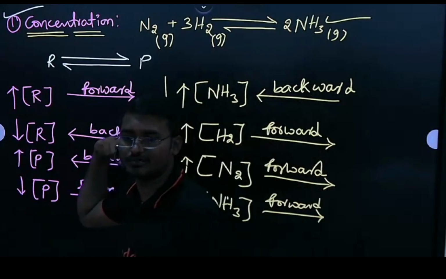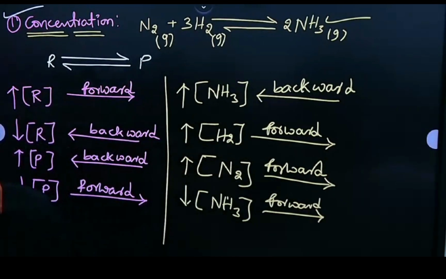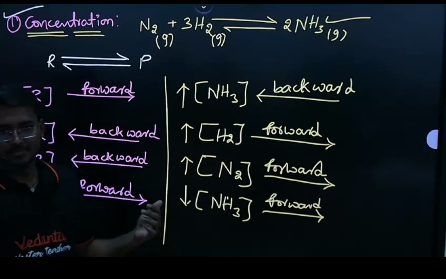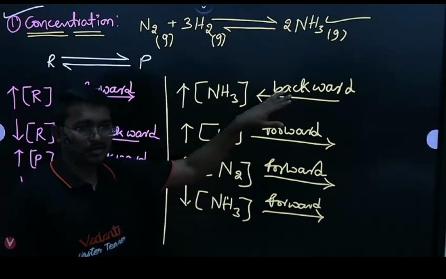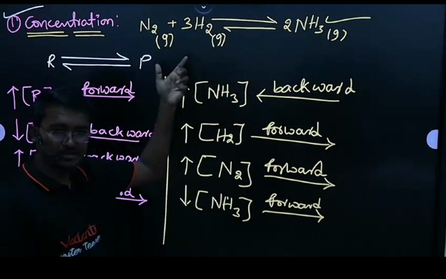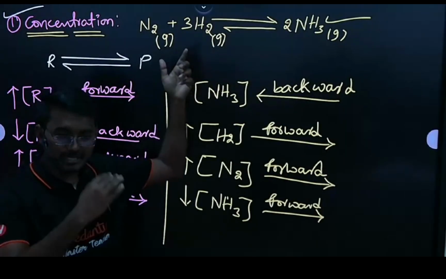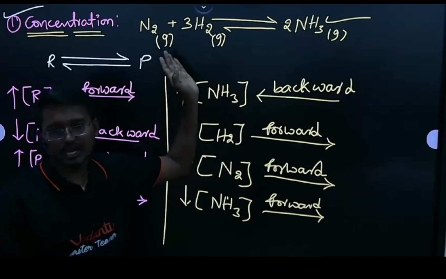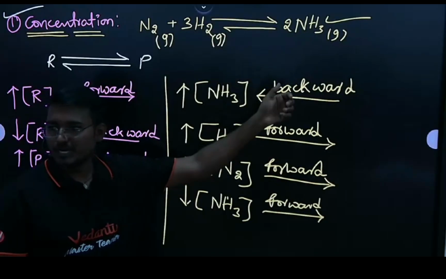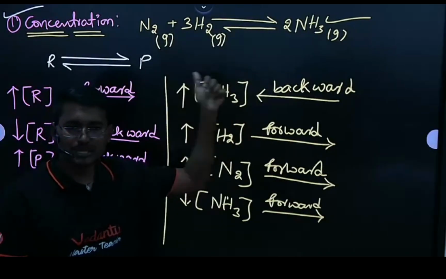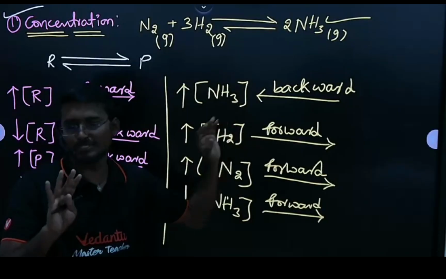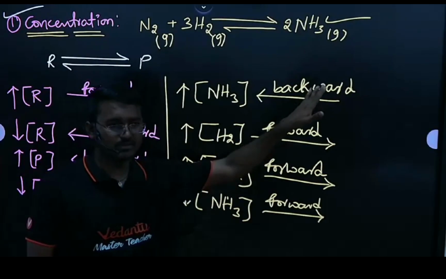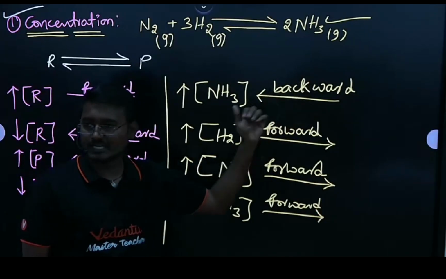One more thing, if I want to decrease the amount of ammonia, then what can I do? I want to decrease the yield of ammonia. Then what can I do here? Decrease the concentration of nitrogen or hydrogen. So that will shift the equilibrium towards backward. That means decomposition of ammonia will take place, but ammonia formation doesn't take place. Clear? Is that clear for everyone?